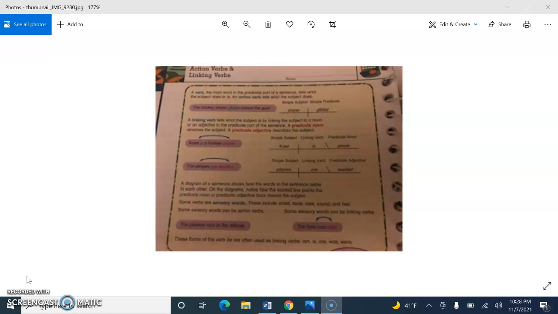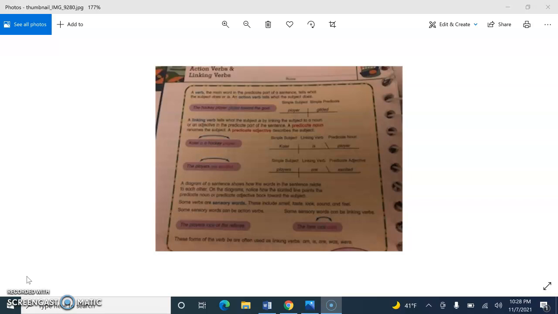Number two, the referee blew the whistle. So who or what is the sentence about? It's the referee. So referee should be underlined once. What did the referee do in this sentence? He blew. And the whistle is what we will learn to be a direct object. But right now, all you need to have done in that sentence is referee underlined once, blew underlined twice.